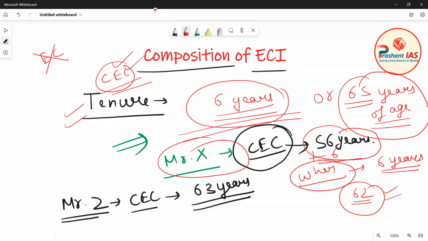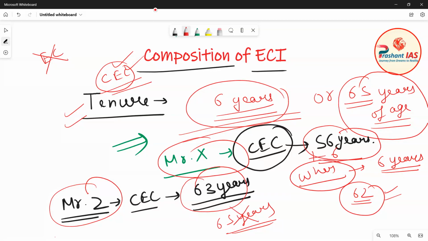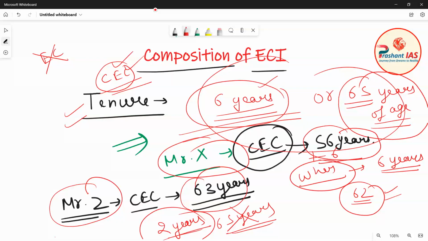But in the case of Mr. Z, he was 63 years old when he was appointed as the Chief Election Commissioner. So when he attains 65 years of age, he will automatically be retired. It means he will serve as the Chief Election Commissioner for only 2 years. So a person may remain as CEC for 6 years or till 65 years of age, whichever is earlier.